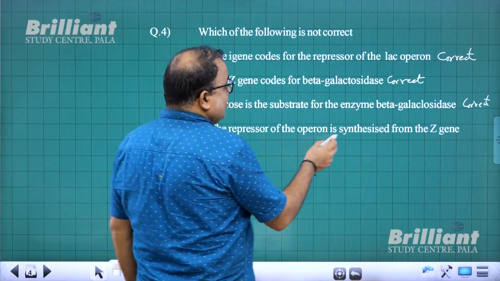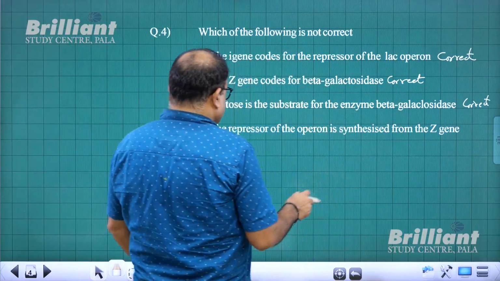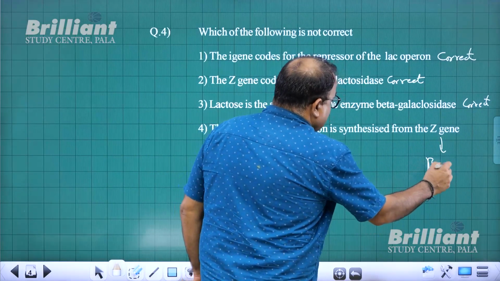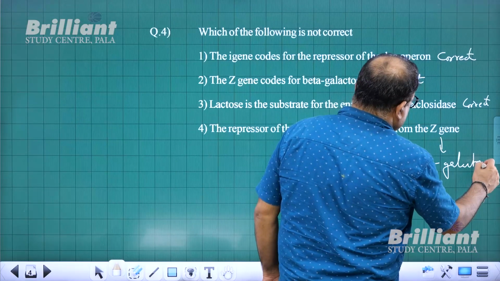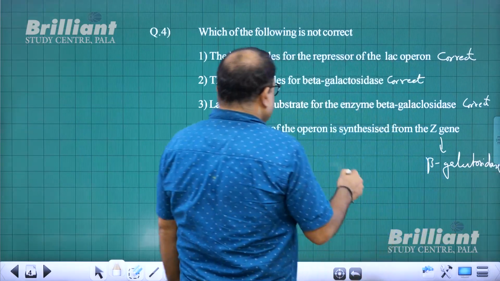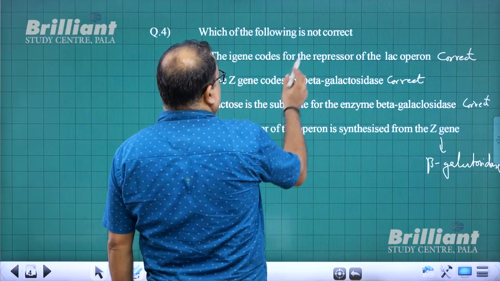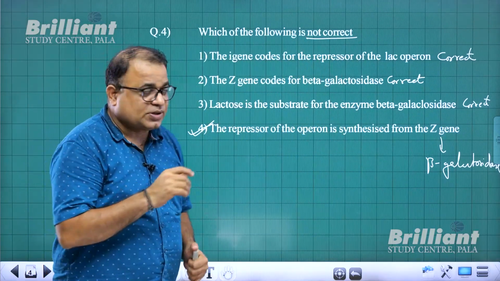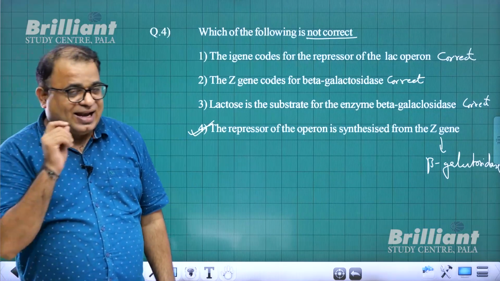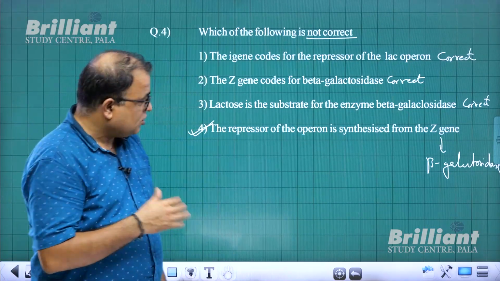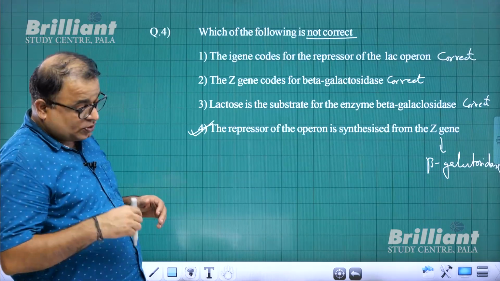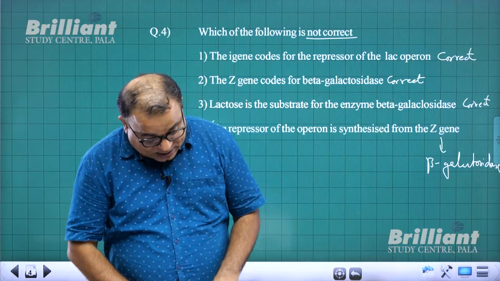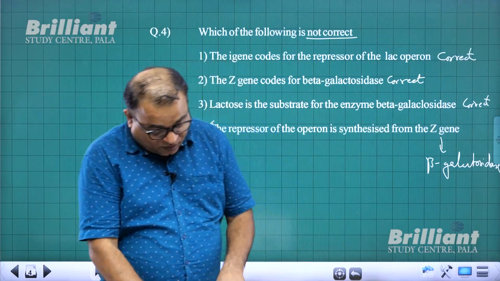The repressor of the operon is synthesized by the Z gene. The Z gene synthesizes beta-galactosidase. So this is a wrong statement. Answer is this one, so not correct, the 4th one. Because the repressor of the operon is synthesized by lac-I, not by lac-Z. So for question number 4, 4 is the answer. With that I come to question number 5.